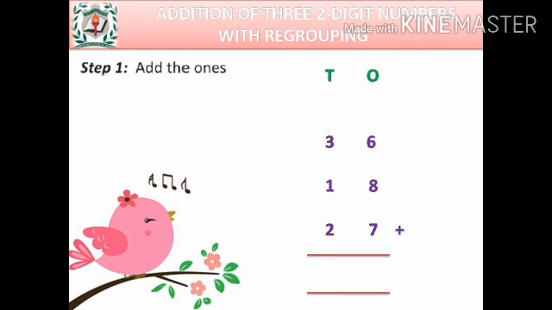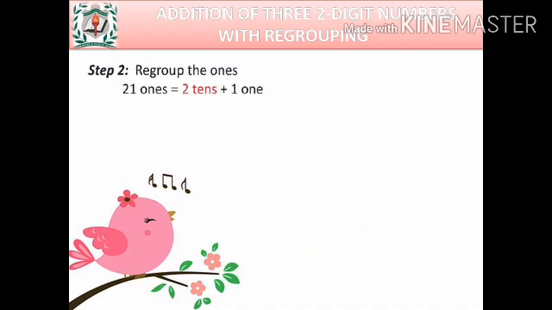Let's do it. How will you do it? Start by adding the ones. In the ones column, we have the numbers 6, 8 and 7. So, 6 plus 8 plus 7 gives 21. That means we have 21 ones.